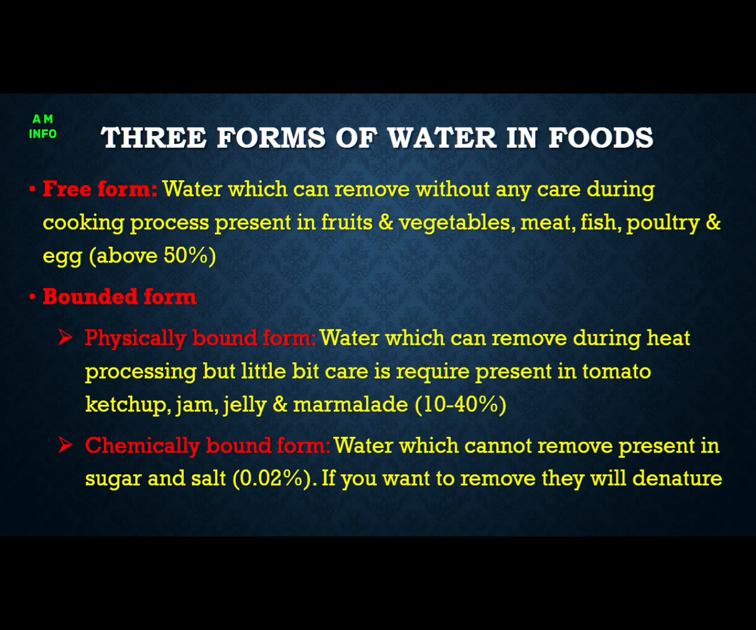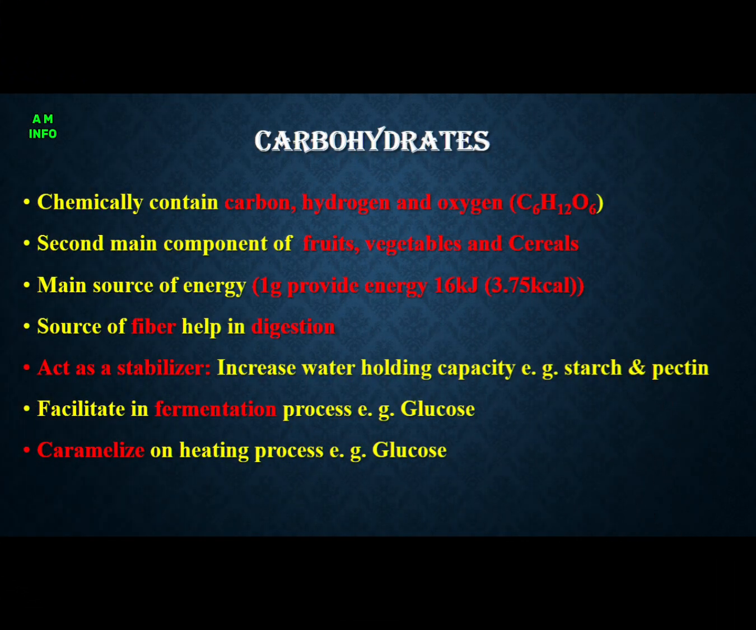Basically, water is present in three different forms in different foods: free water, physically bound water, chemically bound water. Free water is that water which can be removed without extra care during cooking process, present in fruits, vegetable, meat, fish, poultry, egg. While physically bound water can be removed but a little bit of care is required during cooking. Chemically bound water is that water which cannot be removed. If you want to remove it, what will happen? They will denature.